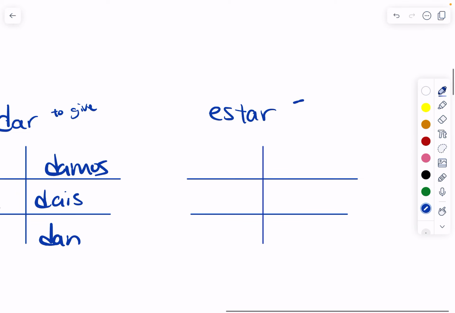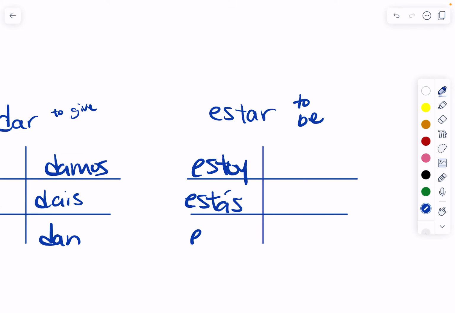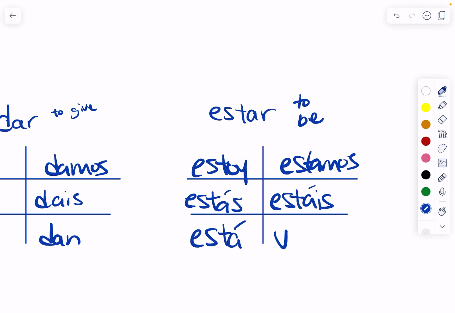And then the verb estar, which means to be. Yo estoy, tú estás, usted, él, ella está, nosotros estamos, vosotros estáis, ellos, ustedes están. What makes this irregular is that there's accents on 4 of the 6 forms.